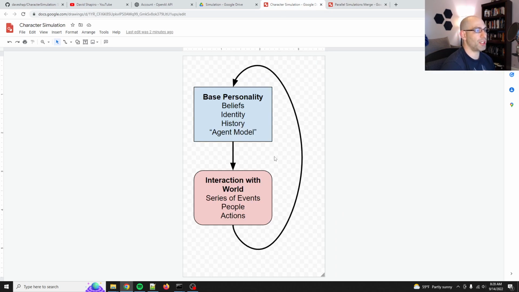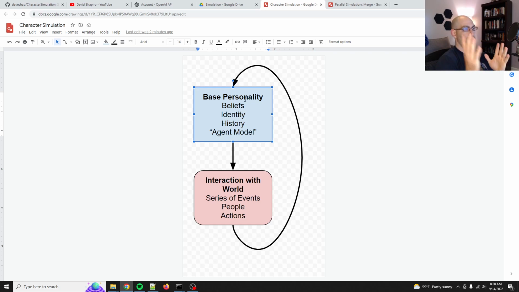The character simulation is the basic input, processing, output loop of robotics, where the character has a base personality, which consists of beliefs, identity, history, and this is all their agent model. You and I have an agent model, and AGI has an agent model, a fully realized robot has an agent model, which is why I'm doing this in fiction, because if you can simulate any character, you can also simulate a personality for an AGI. And so this is how it all relates back to my primary work, which is to create a benevolent AGI or ACOG, artificial cognitive entity.